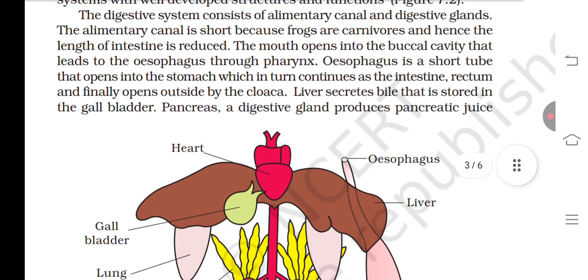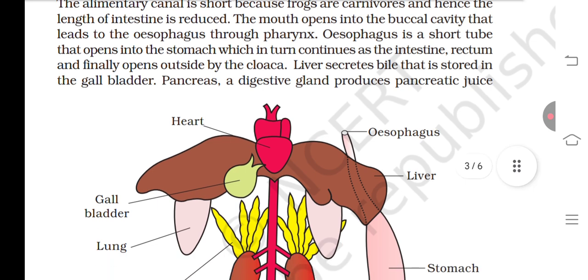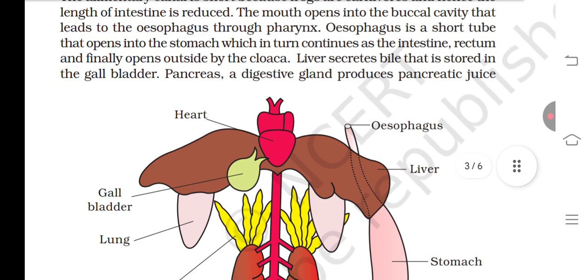The digestive system consists of the alimentary canal and digestive glands. The alimentary canal is short because frogs are carnivorous, and hence the length of the intestine is reduced. The mouth opens into the buccal cavity that leads to the esophagus through the pharynx. The esophagus is a short tube that opens into the stomach, which in turn continues as the intestine, the rectum, and finally opens outside by the cloaca.